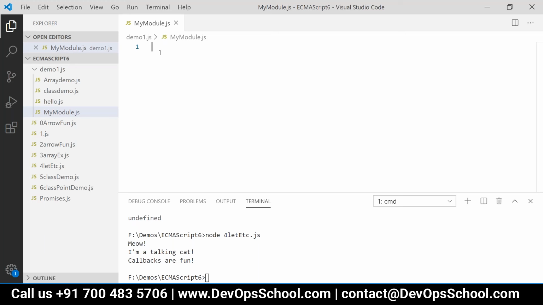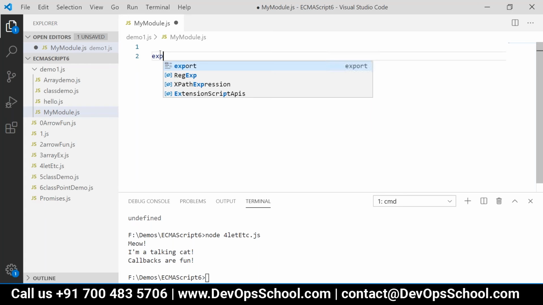And wherever I need that square or cube calculation, I will import this module, right? Now the important thing is we have to use the keyword export, because this is a module from where we are exporting some functionality or some variables.